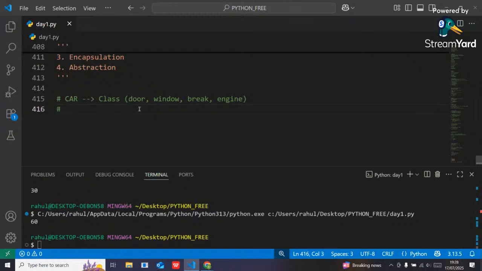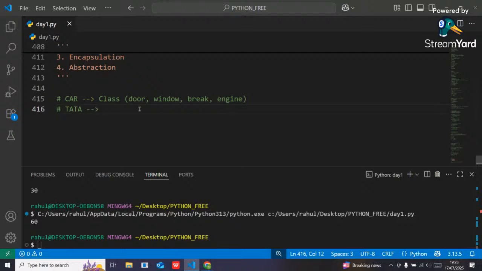Now there is another class called Suzuki or Tata. Tata will use all the properties of that car. It can take the properties from that car.